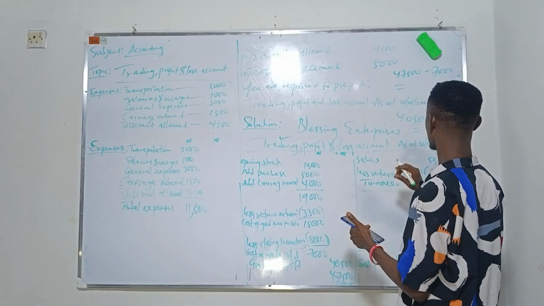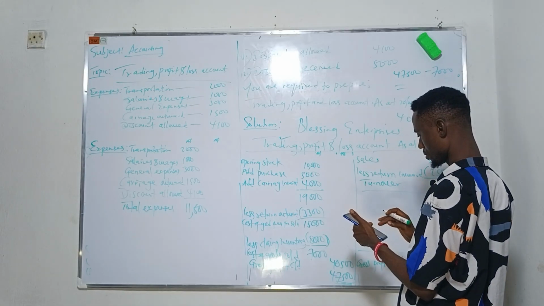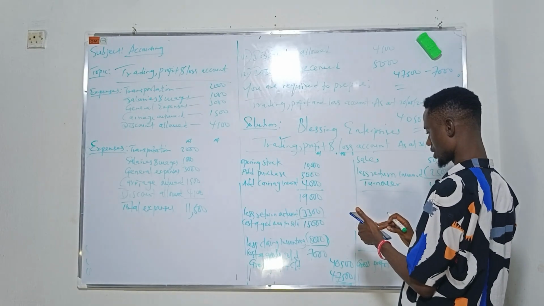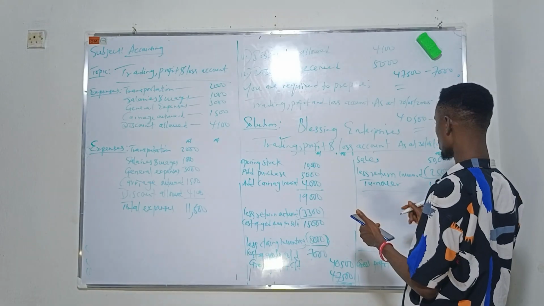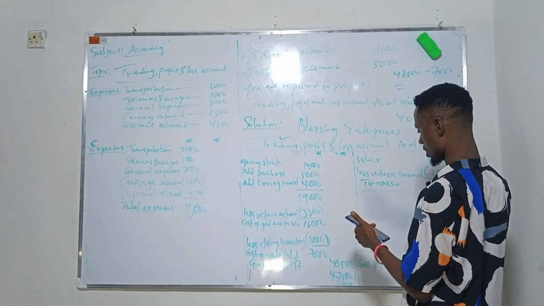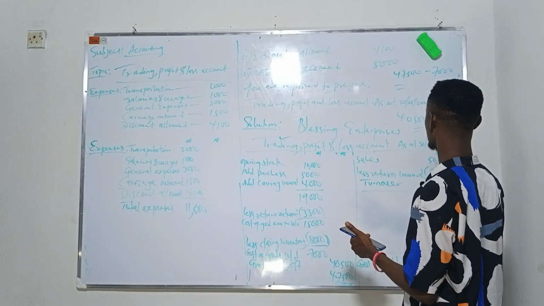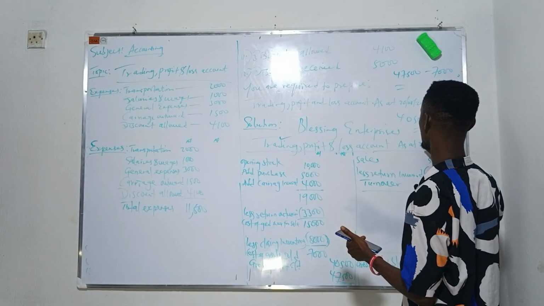40,500 minus 11,600. You're giving us 28,900. Give us 28,900. So this is your total, this is your net profit.